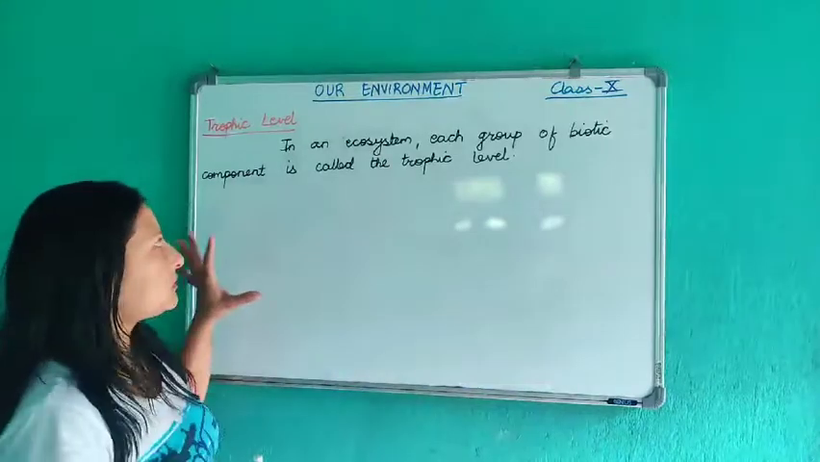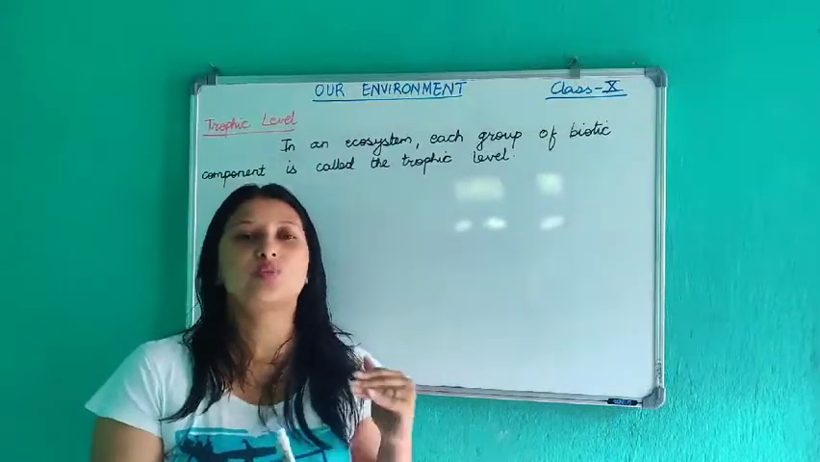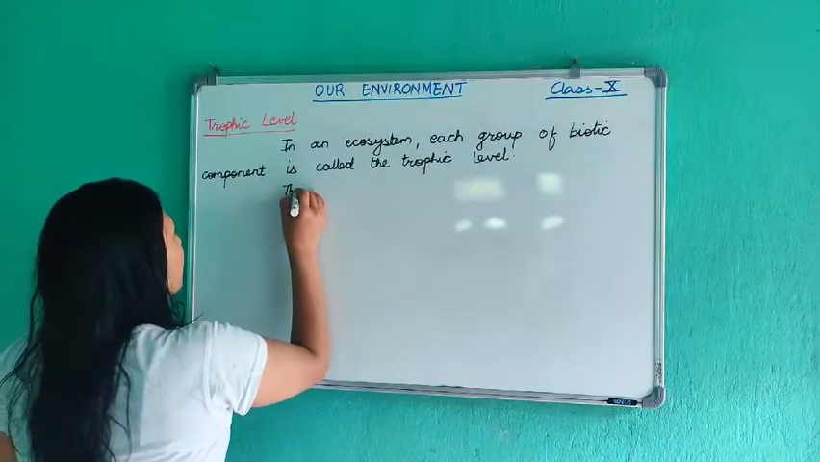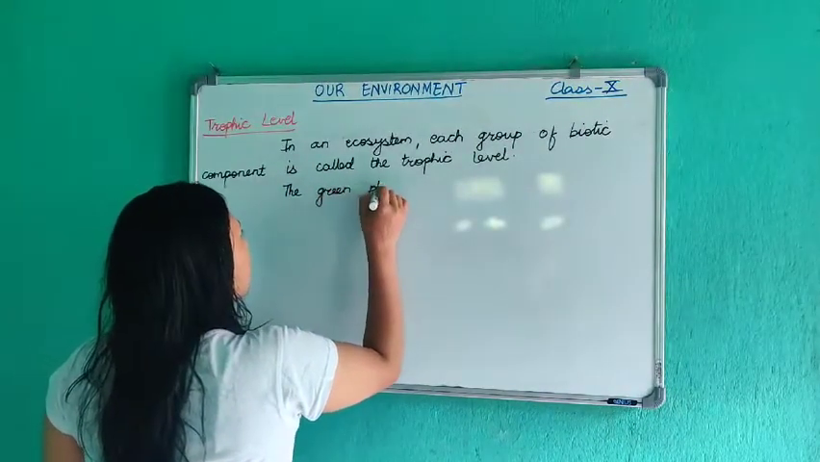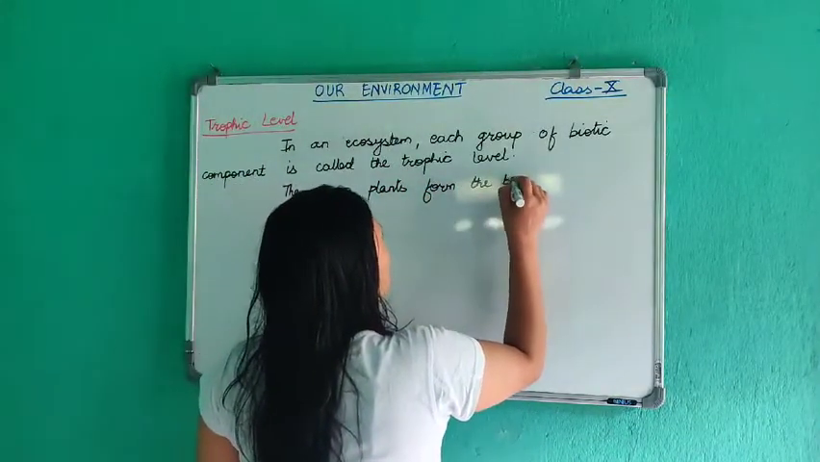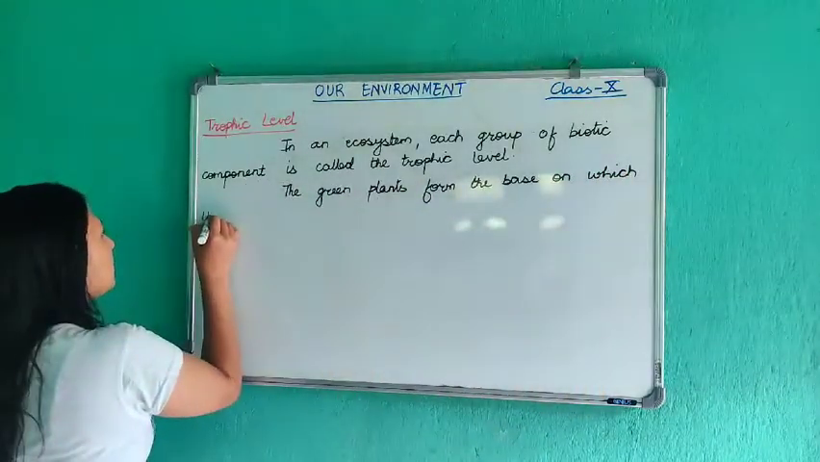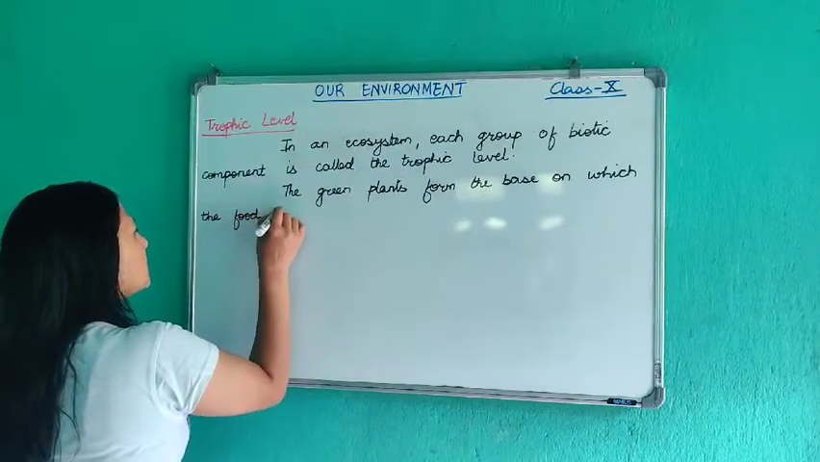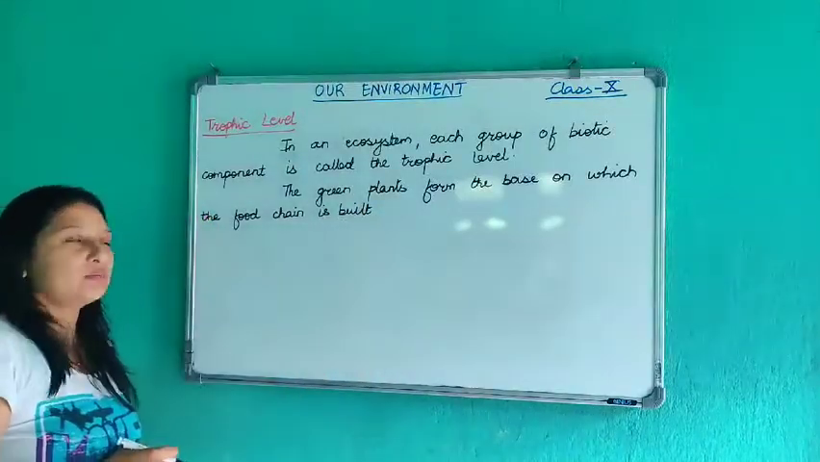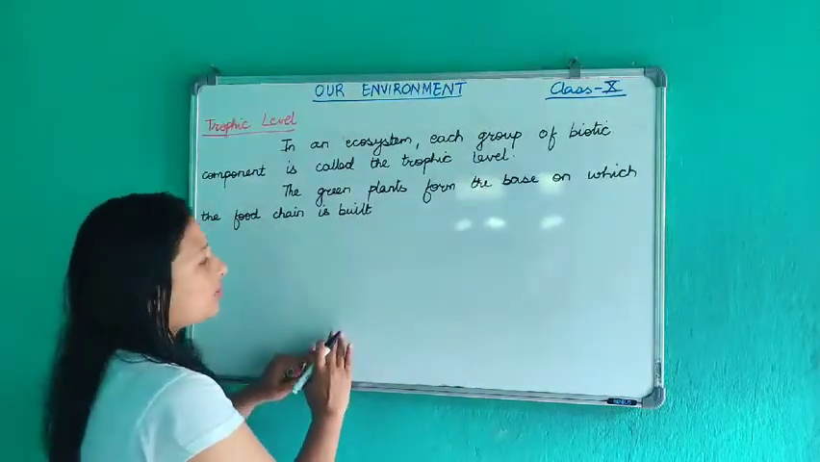Okay, so let us start. Always कुनै पनि एउटा ecosystem मा it always starts with producers. Okay, so producers सँग start हुन्छ. So what are producers? The green plants. Okay, the green plants form the base on which the food chain is built. We'll study what is food chain later on.